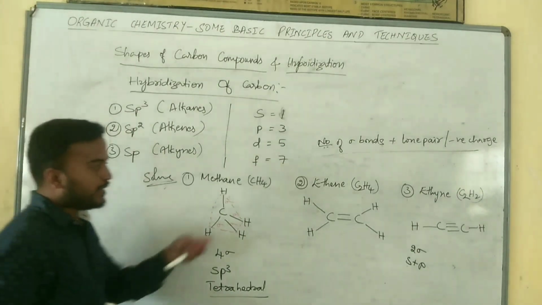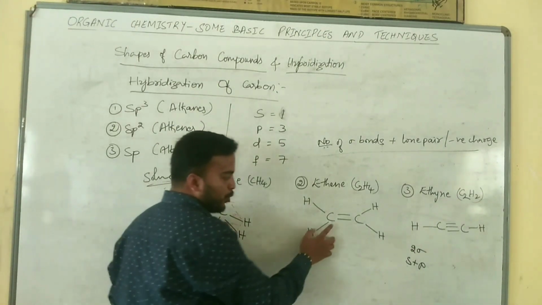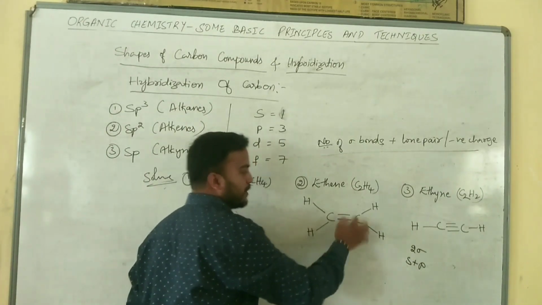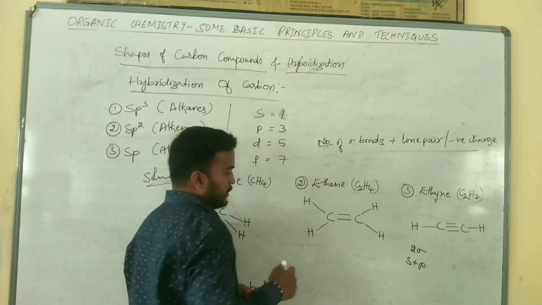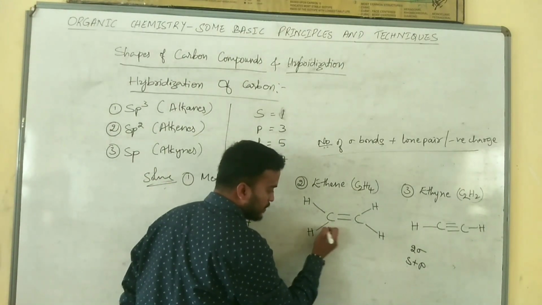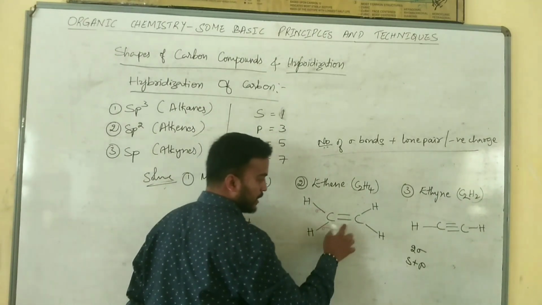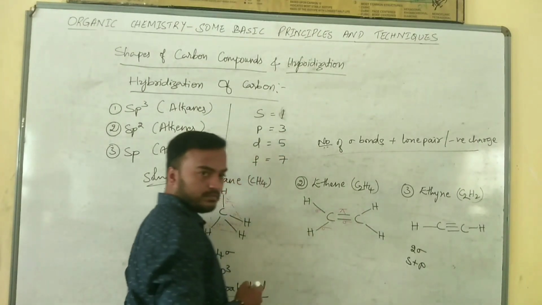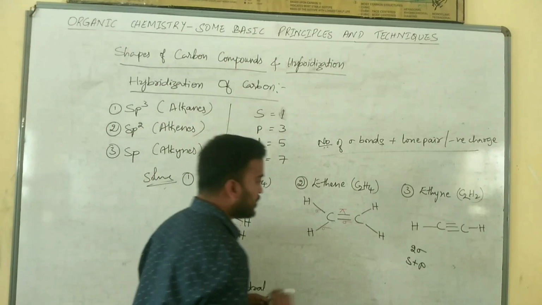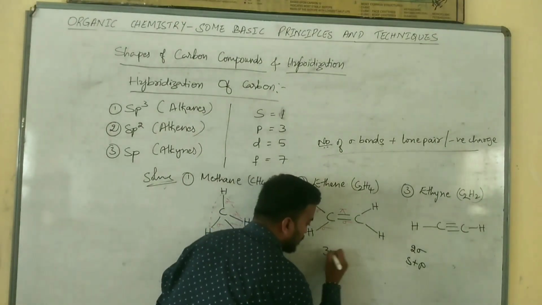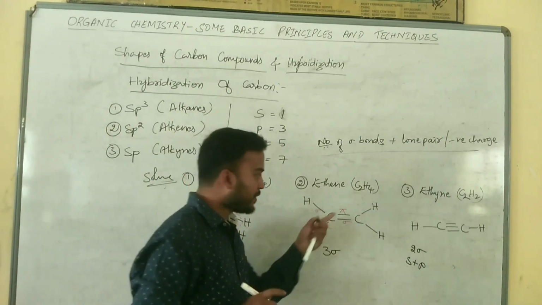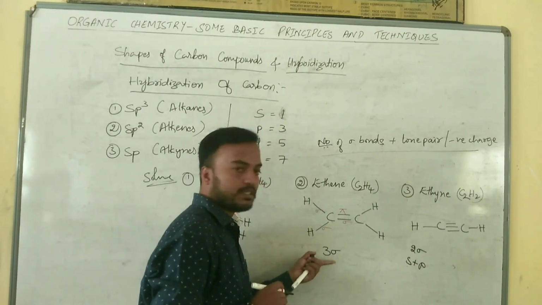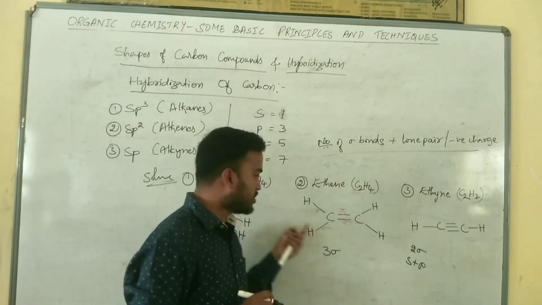Then we should go for ethene. In the case of ethene, both the carbon atoms look similar, so if we calculate hybridization for any one carbon atom, it's enough. In this case, for this carbon atom, there is 1 sigma bond, 2 sigma bonds, and here also 1 sigma bond, and this one is a pi bond. So the number of sigma bonds is 3. Remember one thing: pi bonds are not involved in hybridization. There is no lone pair and no negative charge in the case of ethene also.